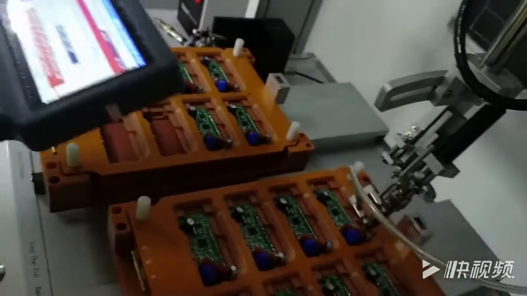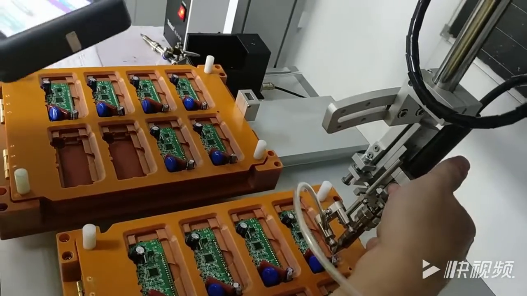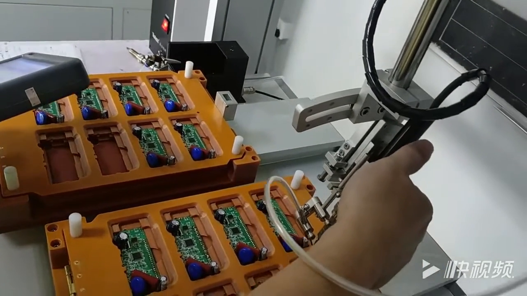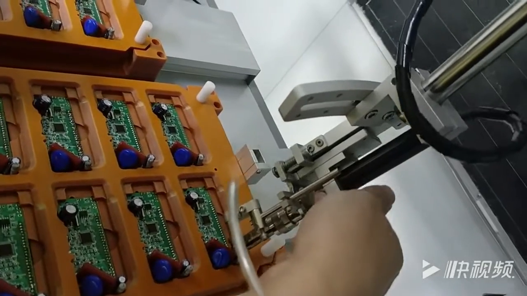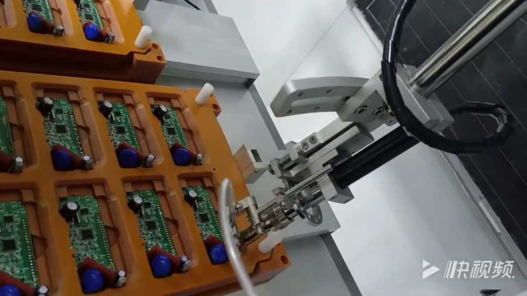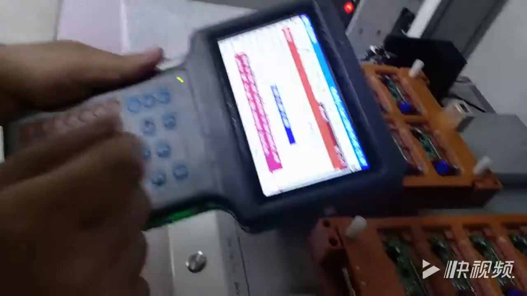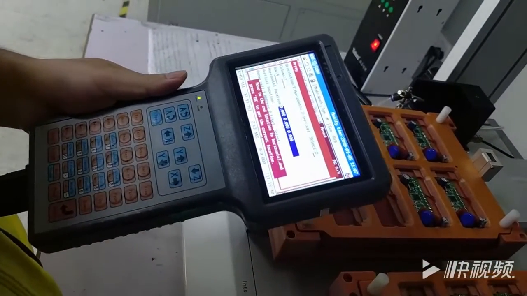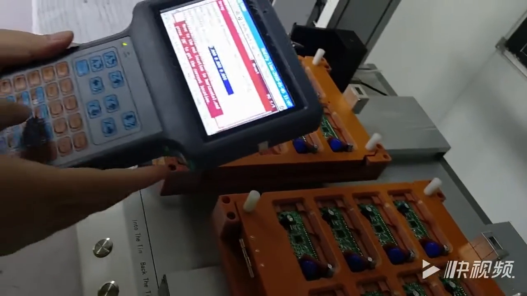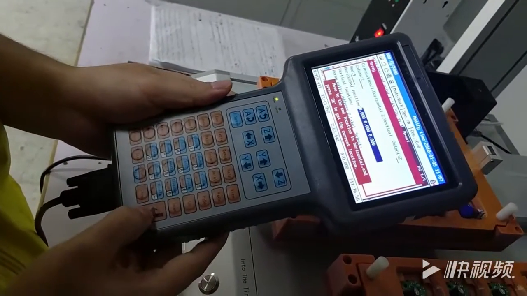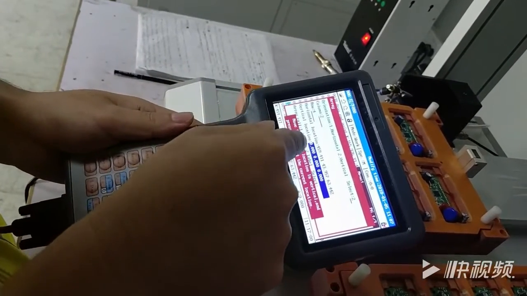Hold the soldering home. Press X. Press X to find the horizontal location of the beginning drag soldering. Then press enter to go to the vertical location.